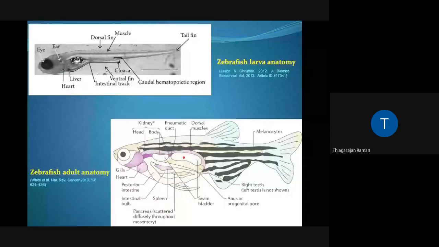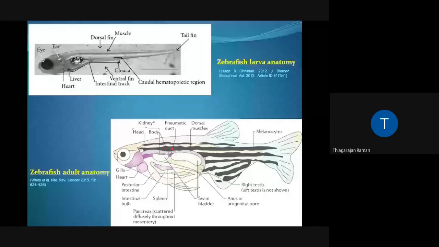And I'm just presenting you a cartoon of the adult because the body is not really transparent except for the fin areas. But in this case, when you see, the larva is completely transparent and you can make out all the major internal organs. And this is why zebrafish larvae is extensively used for all kinds of developmental studies. Just like any vertebrate animal, all the major organs are highlighted here. Okay, gills, heart, intestine, etc. So this is just to show you that zebrafish essentially resembles a typical fish, which can be extensively used for research purposes.